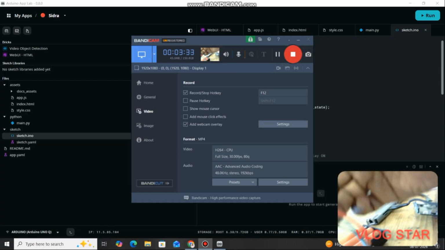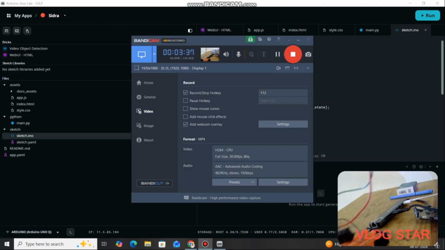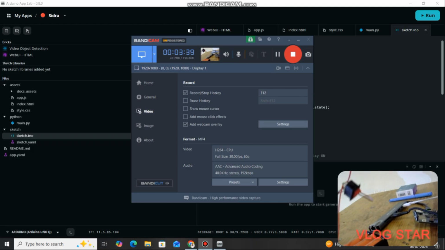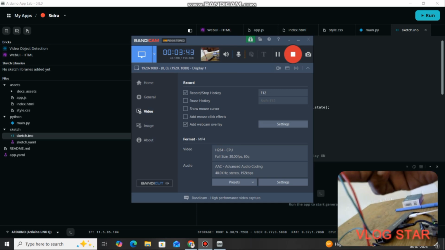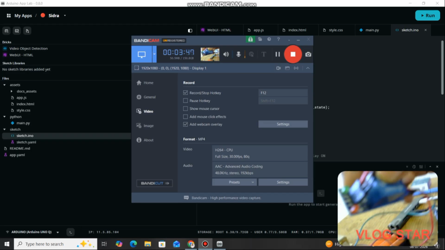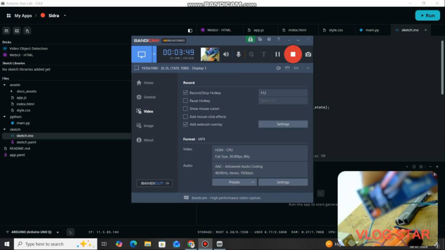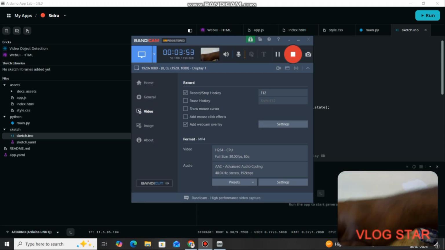Yes, I have connected the battery pack as well as the lock. Two positives I have connected, I have shorted the negatives.